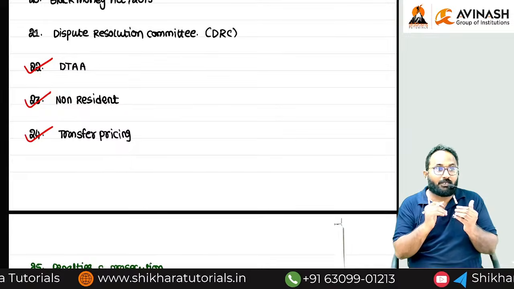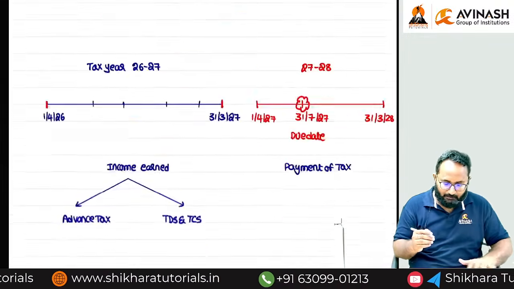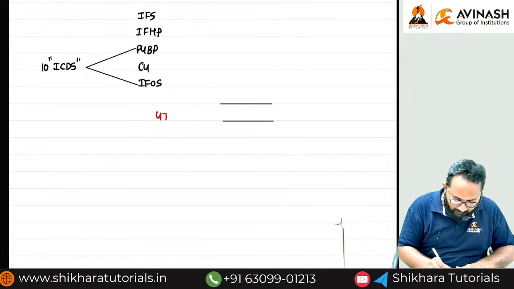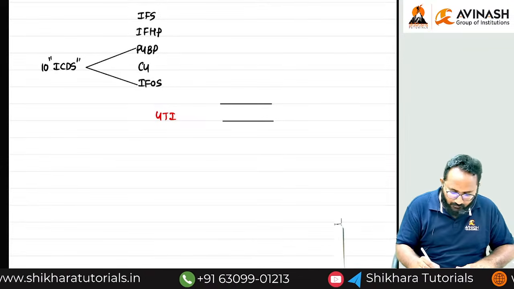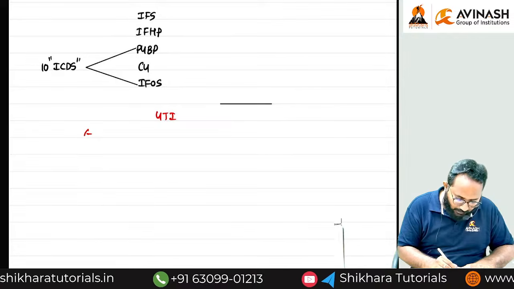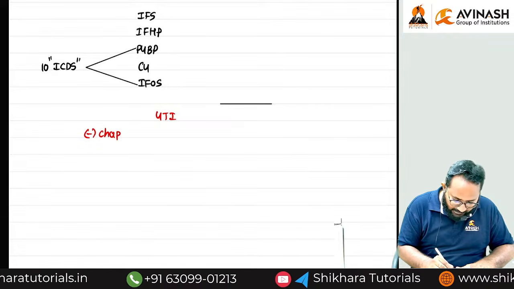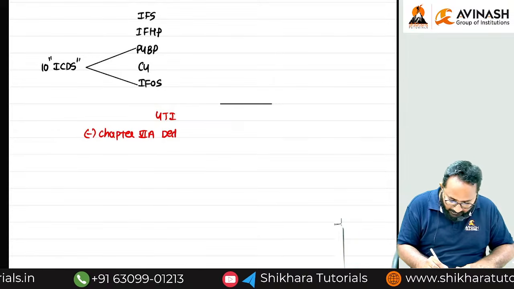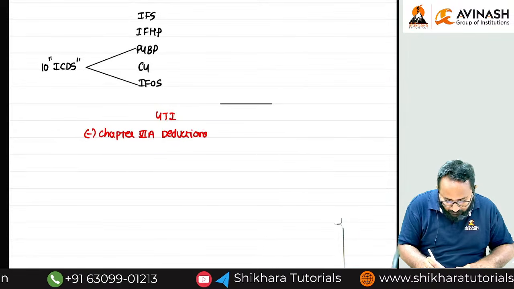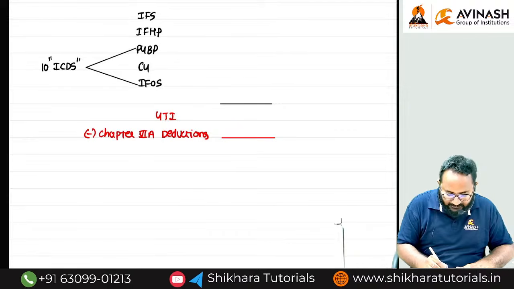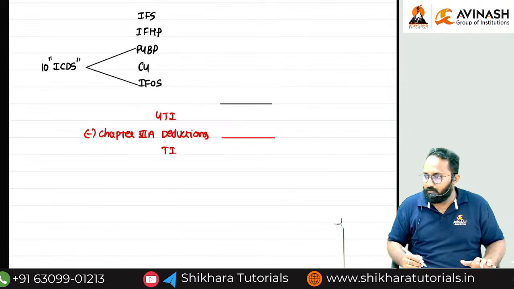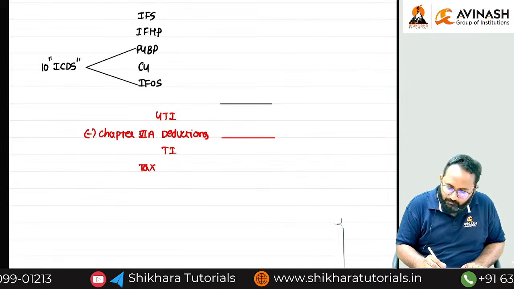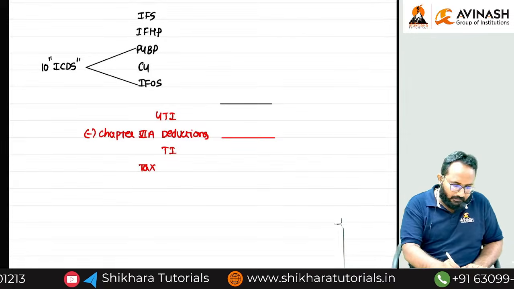Everywhere we have to compute the total income. How can we get the total income, sir? After aggregating everything, we get what? GTI. After getting the GTI, we have to reduce the chapter 6A deduction. So that's why I have to give this chapter introduction as well as in and out also. After removing the chapter 6A deduction only, you can get the total income. On this total income, we can calculate tax. So that's why this is also important.